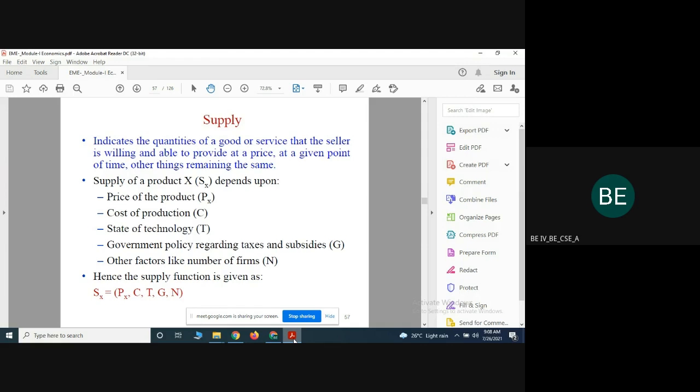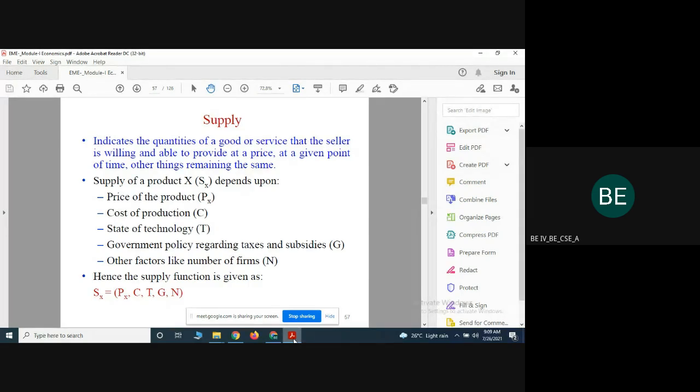And then we have seen the shift in the demand curve. Today I'm going to start with the meaning of supply. Supply and demand are two sides of the coin. First, I'm going to define it. Supply means the willingness of the organization to sell the particular commodity.